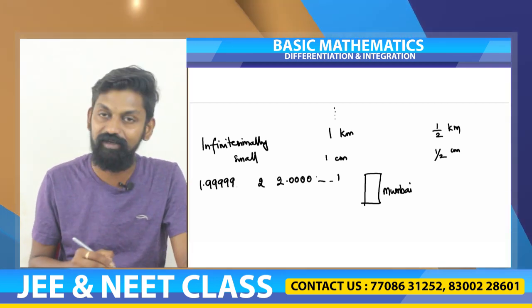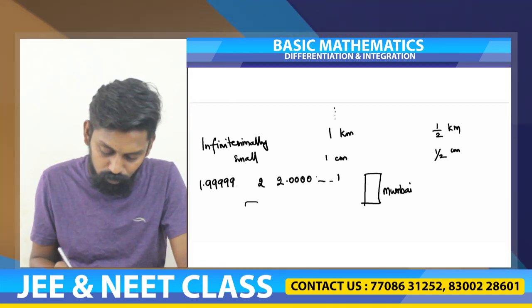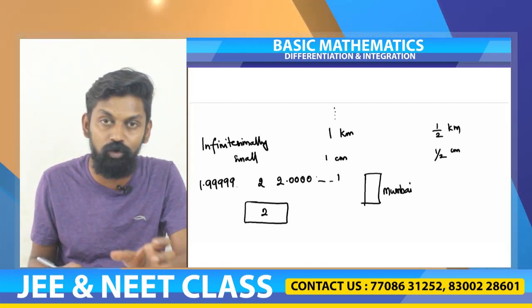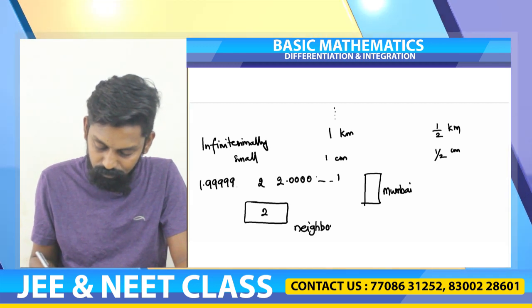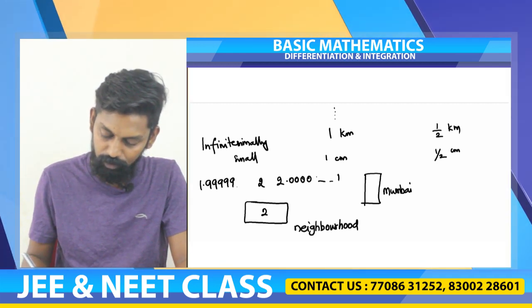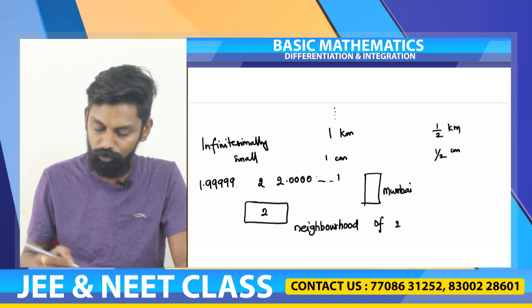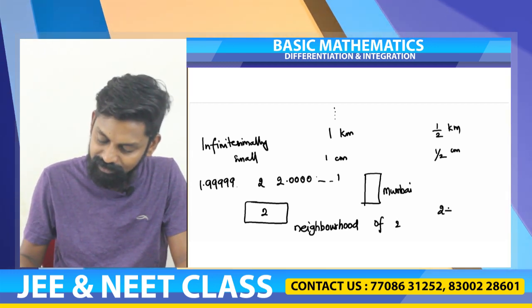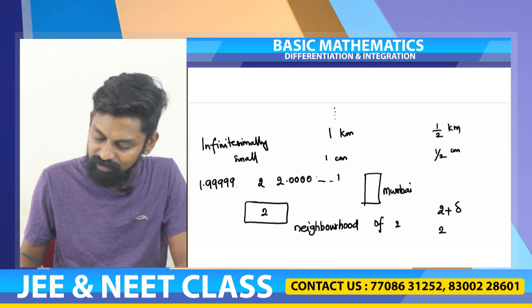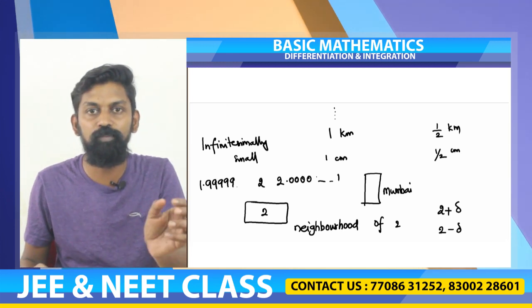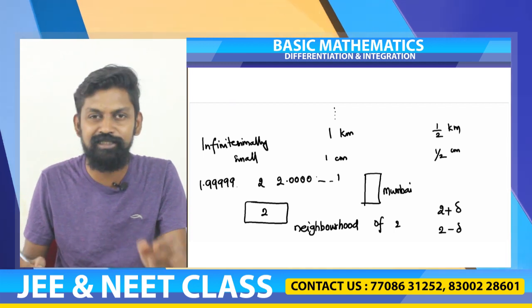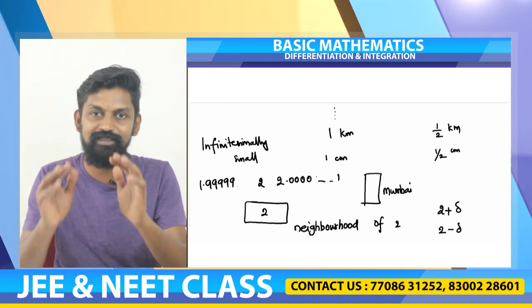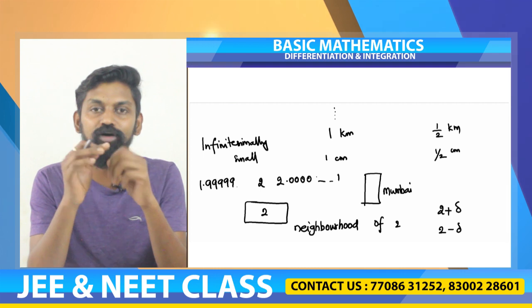This region which is surrounding 2 is called the neighborhood of 2. So you say from 2 minus delta to 2 plus delta. Delta is an extremely small value. So this region is called the neighborhood of 2.